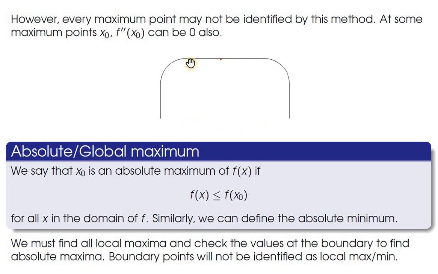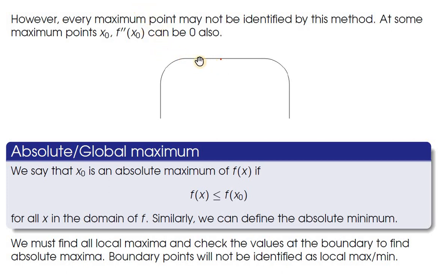So you can see that in the neighborhood of this particular point, the tangents are entirely parallel to the x-axis, or the slopes are continuously 0. So f dash x is equal to 0 from this point to this point. That means in the domain, from this point to this point, f dash x is a constant, so f double dash x naught will be 0 for this function at the point x naught. This is an example to show that even if f double dash x naught is equal to 0, it can also be a local maxima or a local minimum.